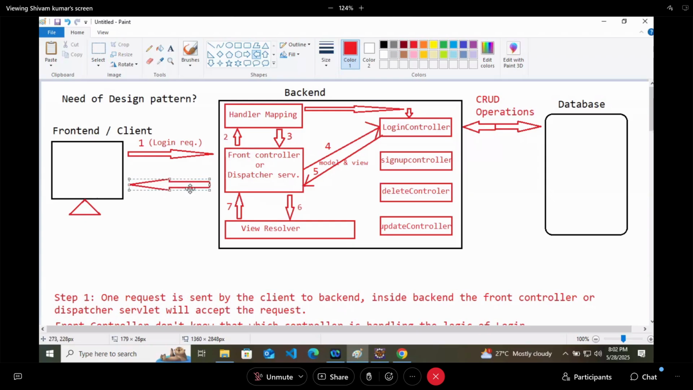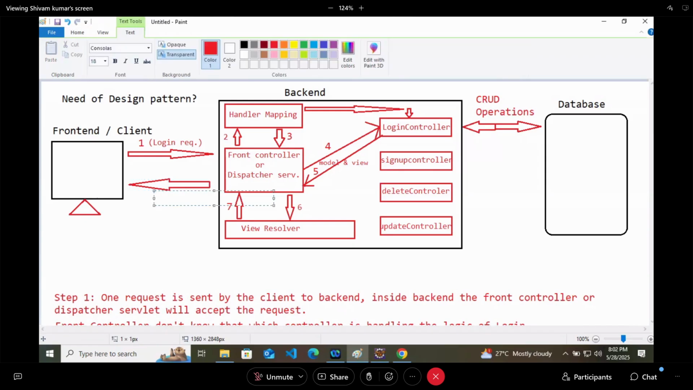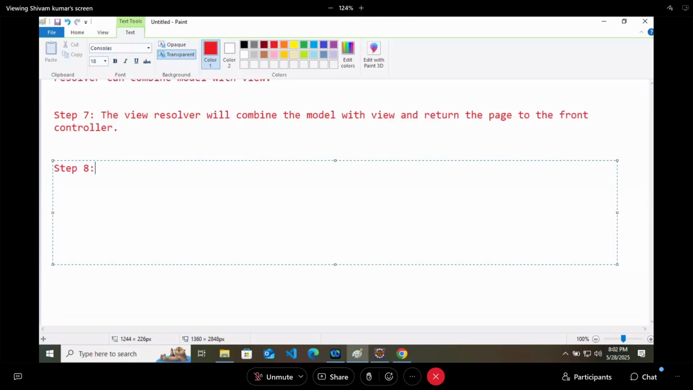So in step 8, the front controller will send the page back to the client. Now it can be a success page, that is welcome. It can be an error page as well. It can be any page depending upon the situation, but it will send one page back to the user like this.